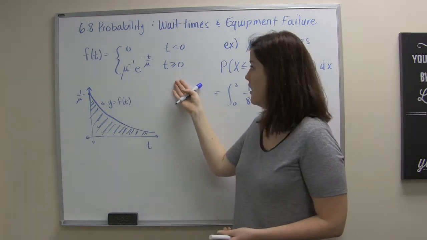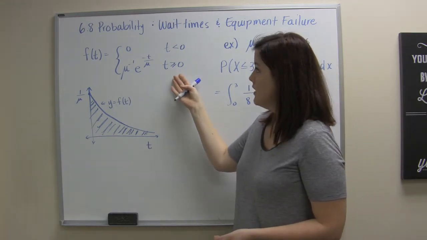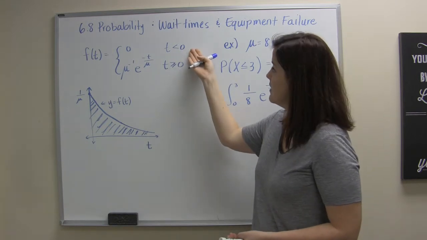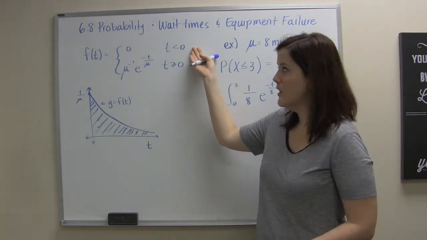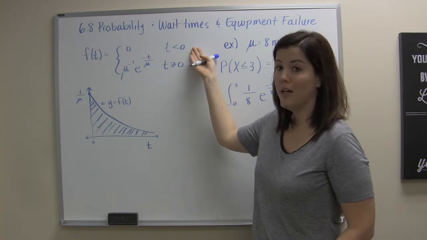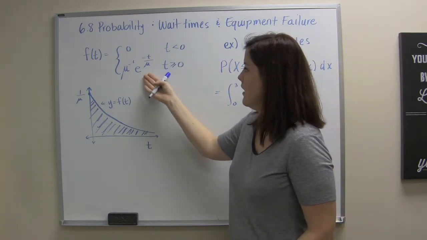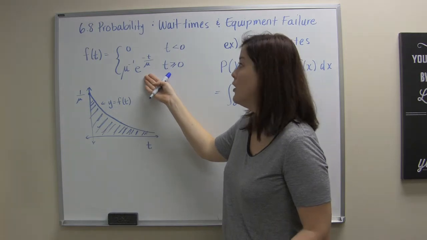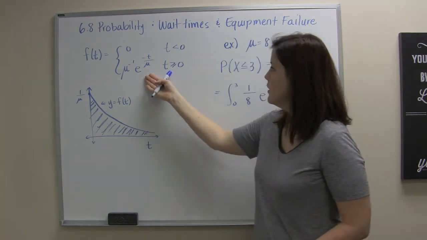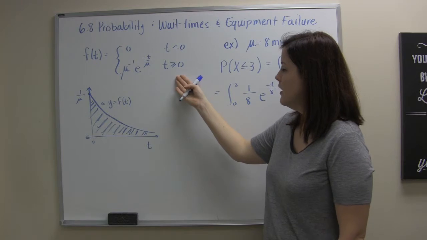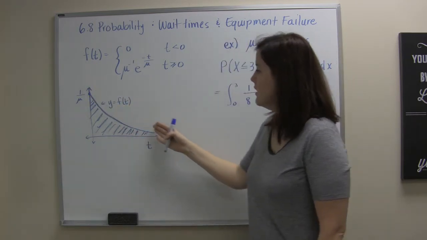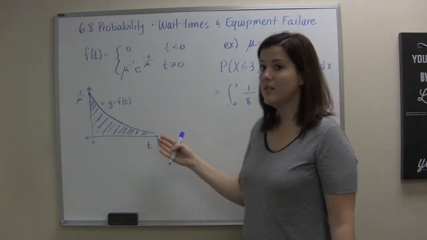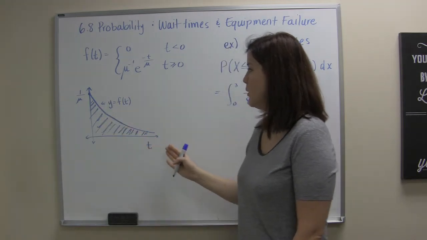happens to model a lot of these random phenomena. So this probability density function looks like nothing if t is less than 0, because we're talking about time, so we're not interested in things failing or waiting before they exist. And then this guy here, the inverse of mu, 1 over mu, e to the negative t over mu, when time is greater than 0. And this creates an exponentially decreasing function. You can show that this is a convergent integral. We know this area is going to be 1.